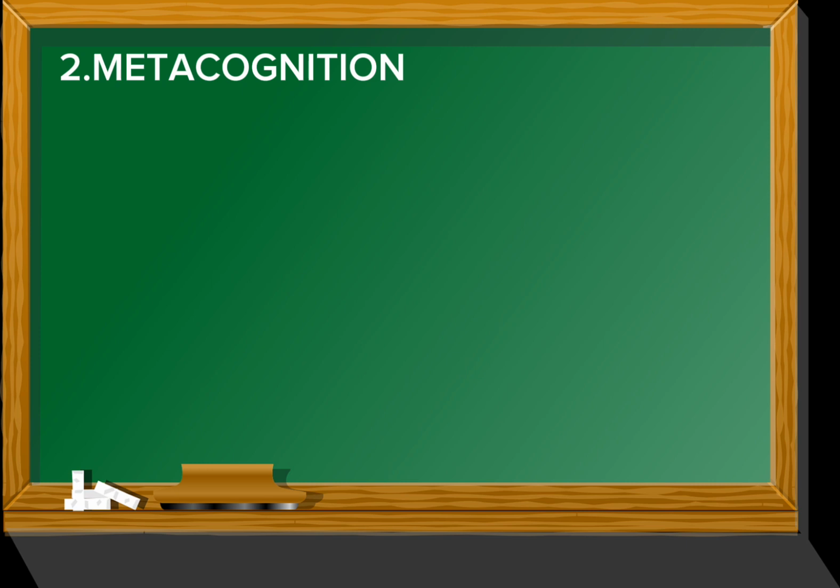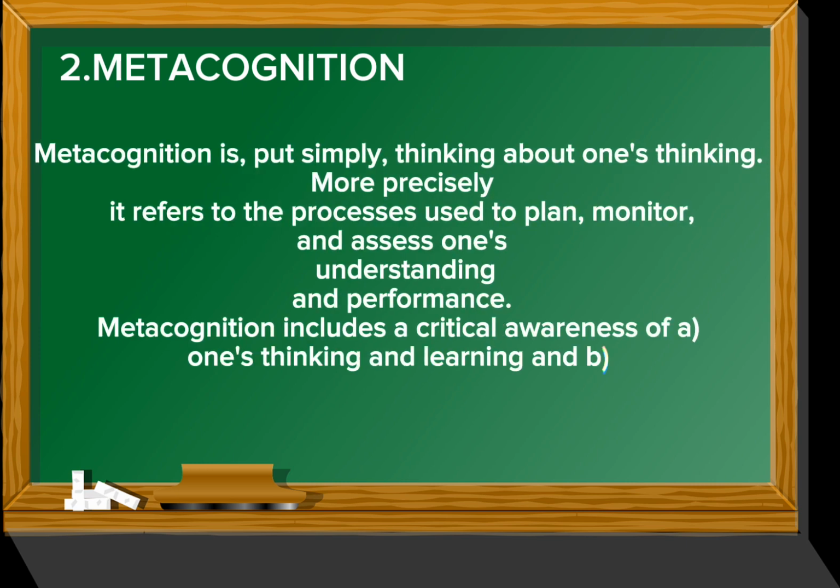Number 2 is metacognition. Metacognition is, put simply, thinking about one's thinking. More precisely, it refers to the process used to plan, monitor, and assess one's understanding and performance. Metacognition includes a critical awareness of A, one's thinking and learning, and B, oneself as a thinker and learner.